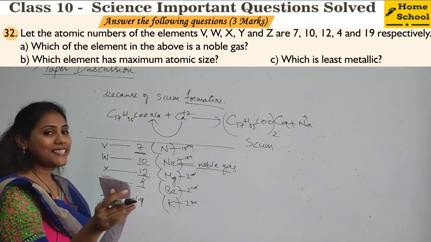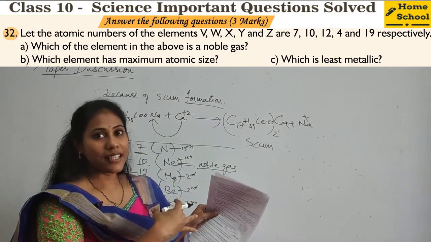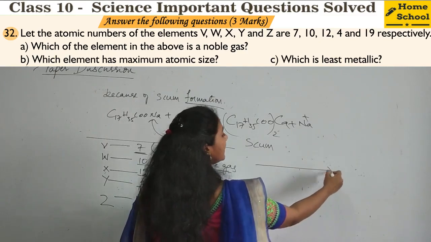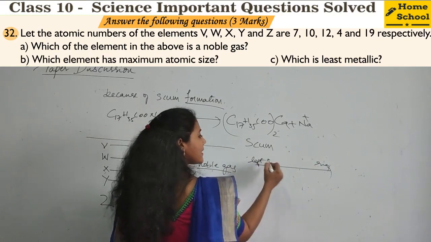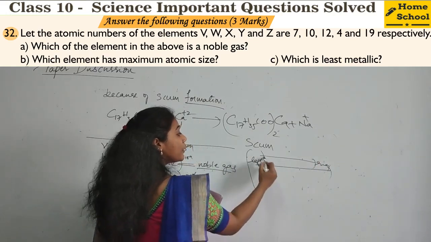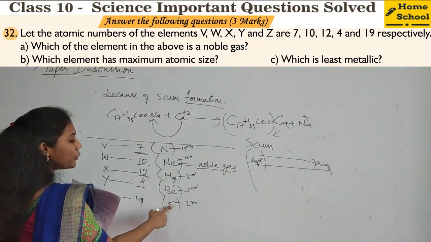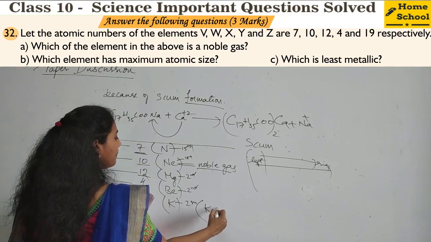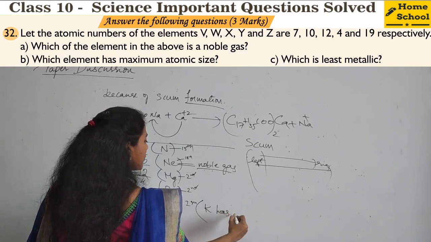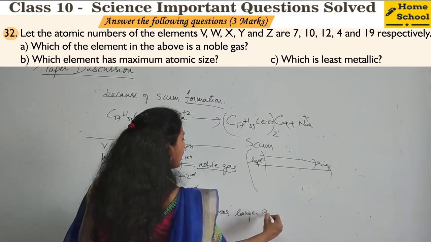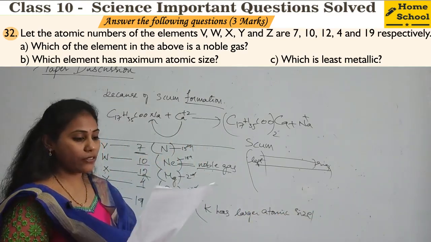You know, size is always greater in the first group elements. Size always decreases from left to right in the periodic table. Okay, as you go from left to right, what happens, guys? Size decreases. That means the group 1 elements have larger size. So which element comes in group 1? Potassium. So definitely potassium, you can write, potassium has larger atomic size.